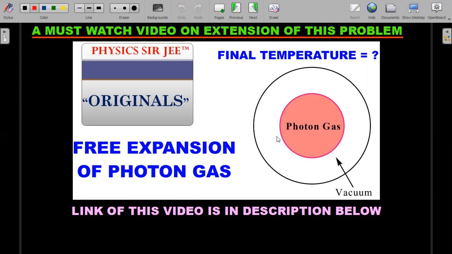When this was given in the exam, 99% of the students couldn't get it right. It was a passage question with this JEE question as the first one, and the second one was the interesting one, where I talked about the free expansion. So check the video link in the description below.